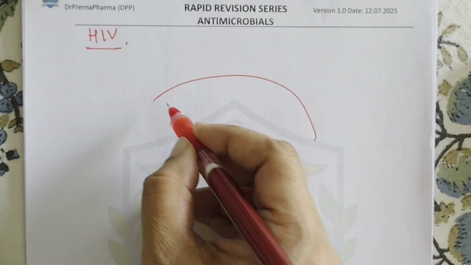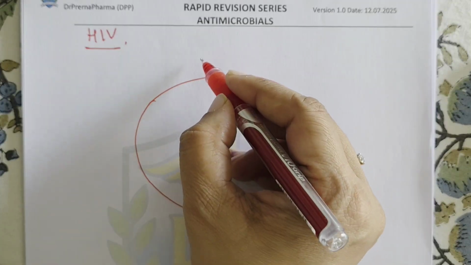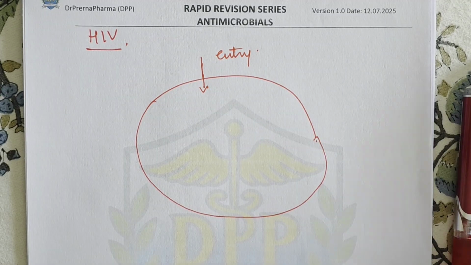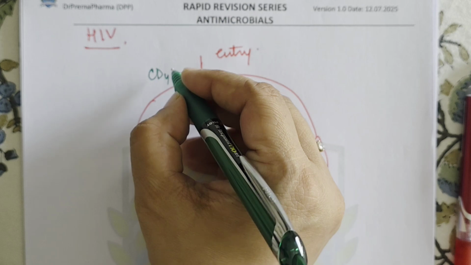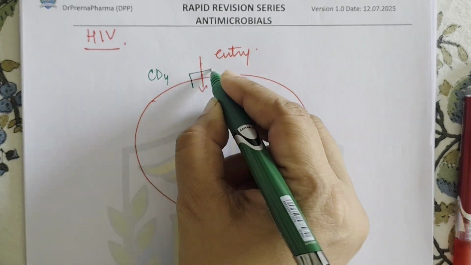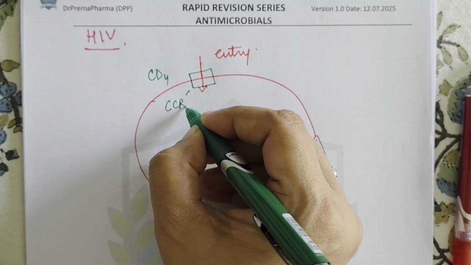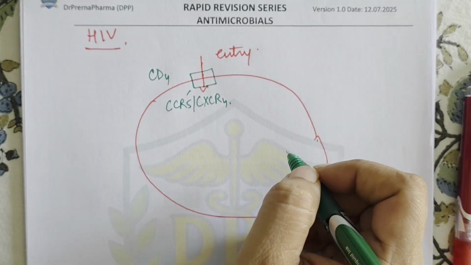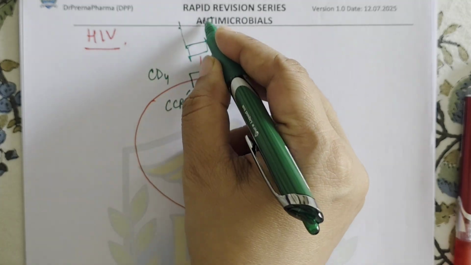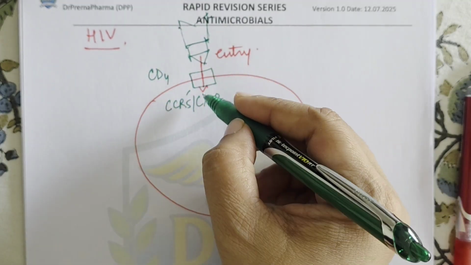So if I say this is the cell, right? Now the HIV virus is coming from here. So this is the entry. They usually affect the CD4 plus helper T cells. Now CD4 molecule is one major important thing. So there is this receptor, say CD4, and then there are co-receptors CCR5 and CXCR4. These are the receptors through which the HIV virus attaches. Okay, so this is the HIV virus, right? Now this is attaching here.